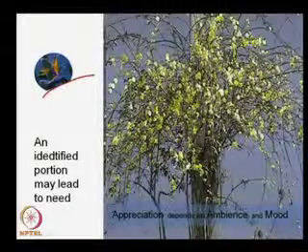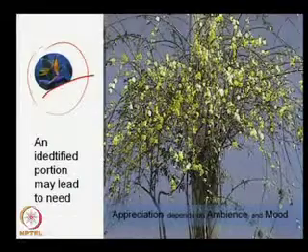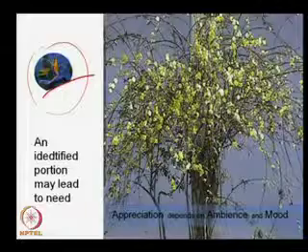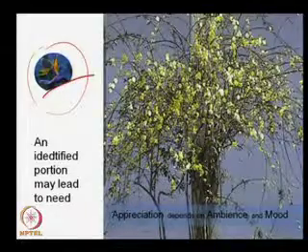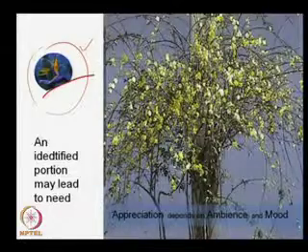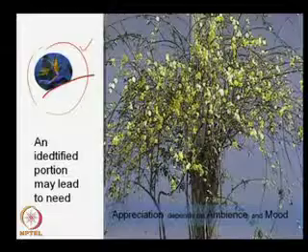In this figure, we can say that after studying the whole atmosphere, an identified portion of that may lead to the need, that is, it can be represented in a design item, so that an identity can be created.